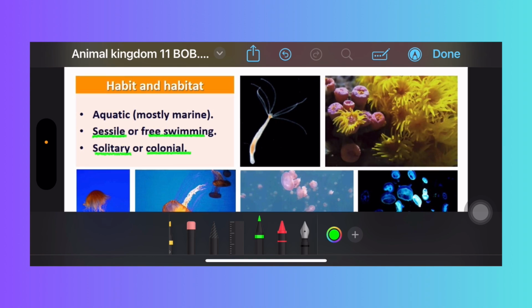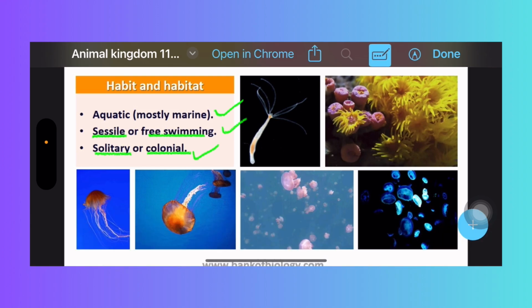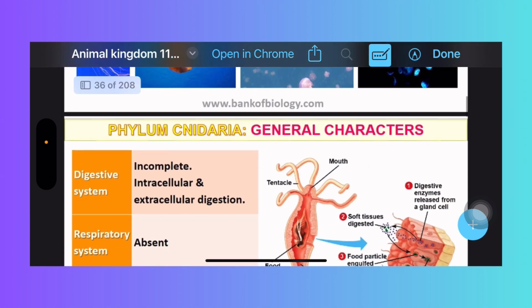Most of these are marine, but anyhow aquatic. Sessile and free swimming forms are there. Sessile means they don't have any locomotor organs, they have to attach to the substrate. Some are free swimming. Solitary means they are living as a single individual. Some are colonial, right? That's the habitat. Here Hydra, sea anemone, and jellyfish pictures are there.